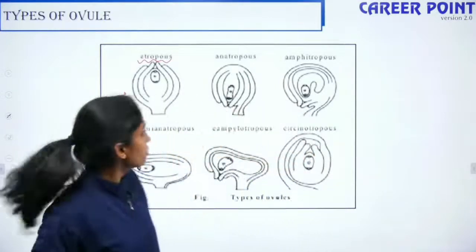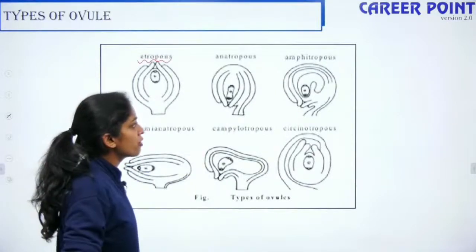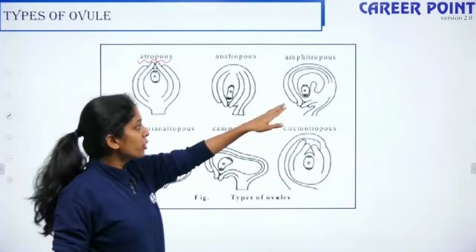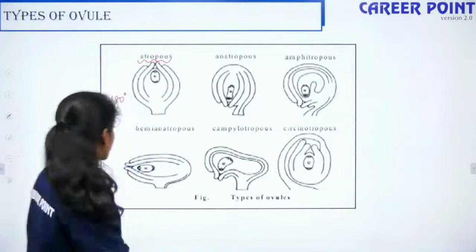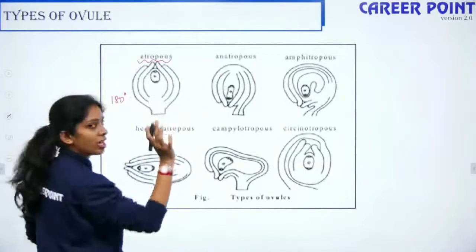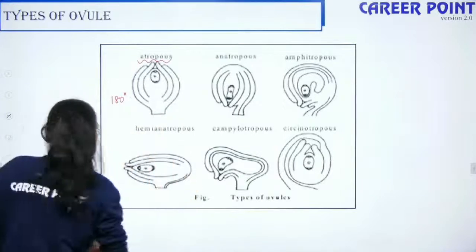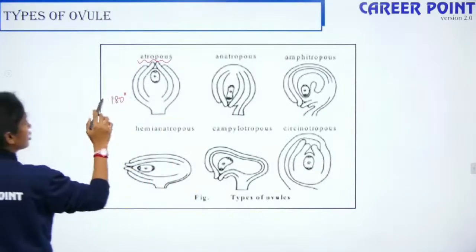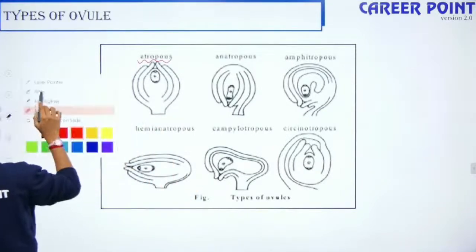Okay, so amphitropous is when the funicle is at 90 degree to the body. Hemianatropous. Okay, I guess I confused you. So let's go slowly. Fine.